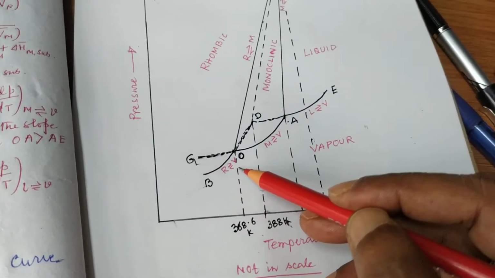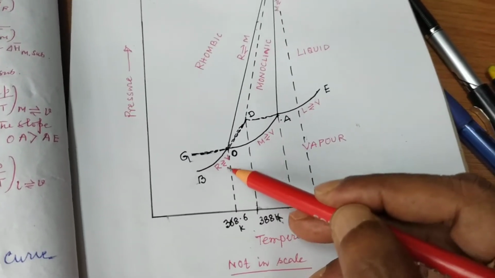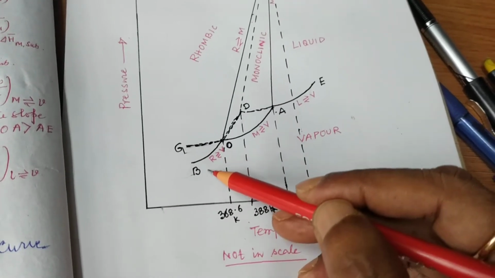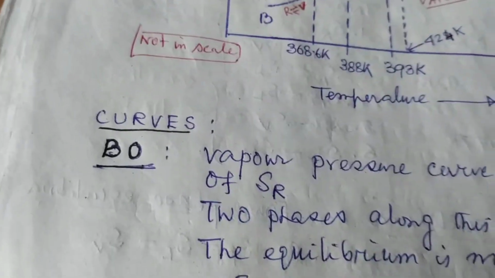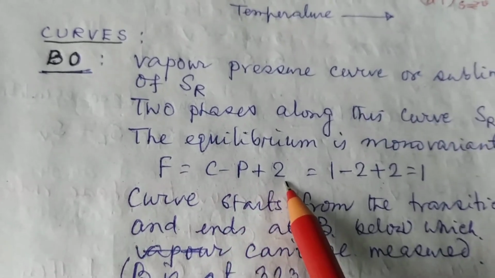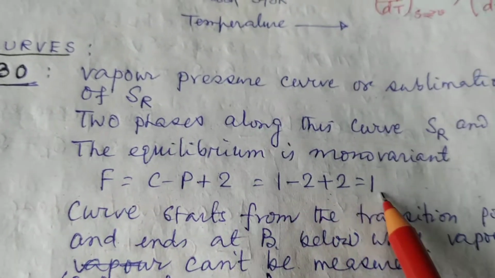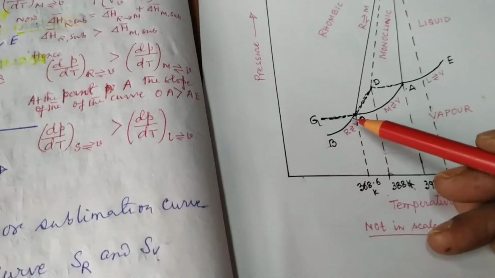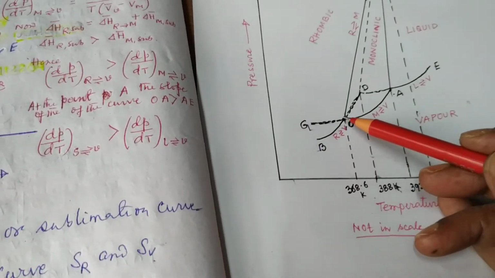The equilibrium is monovariant. What does it mean? F equals C minus P plus 2, which is 1 minus 2 plus 2 equals 1. So the equilibrium along curve BO is monovariant.